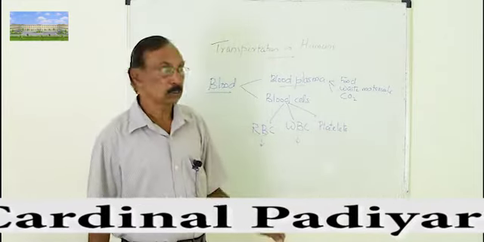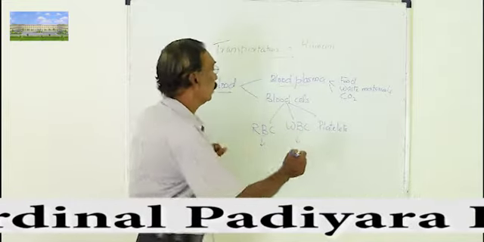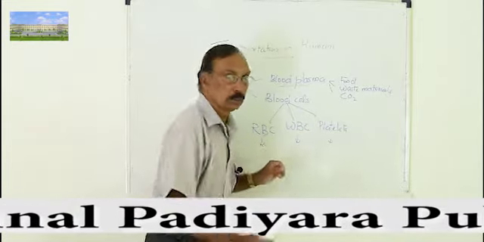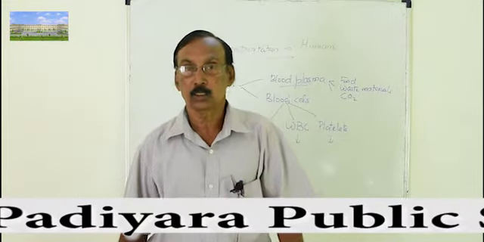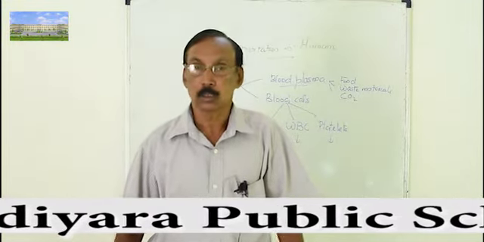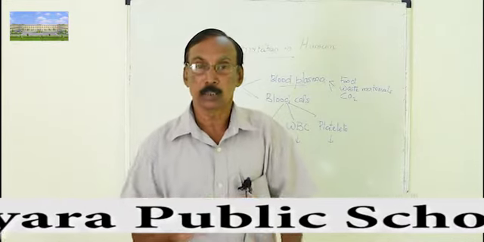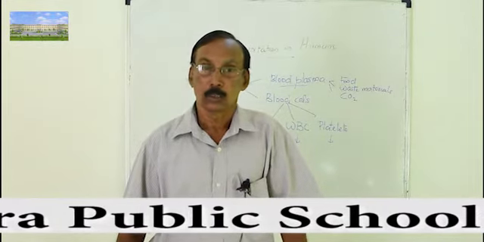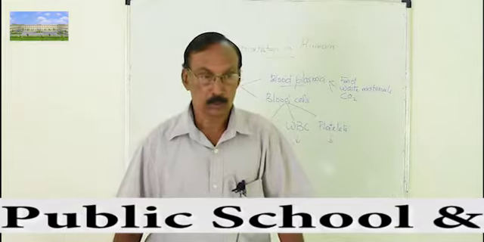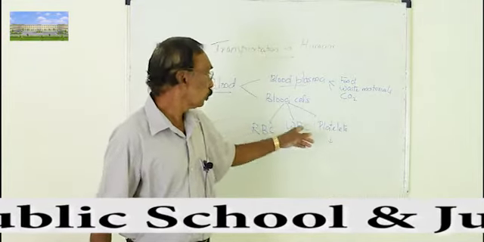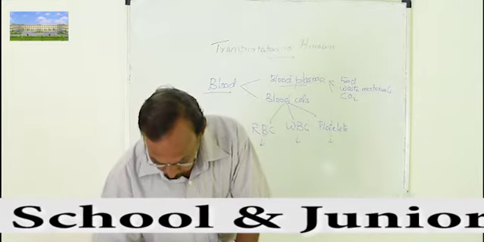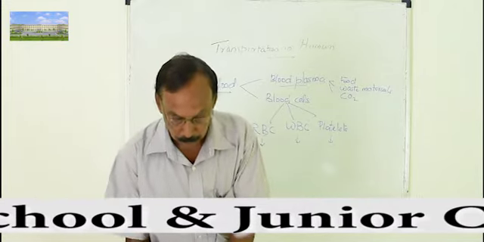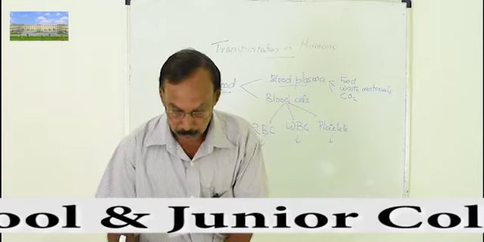Then blood platelets, the main function is the clotting of blood. When a wound is formed, immediately the blood has to be clotted, otherwise the bleeding will continue. So the clotting of blood is actually controlled by blood platelets. So these are the important constituents of blood.